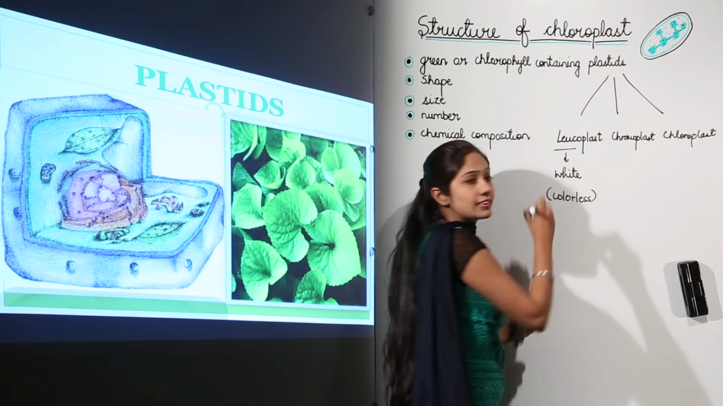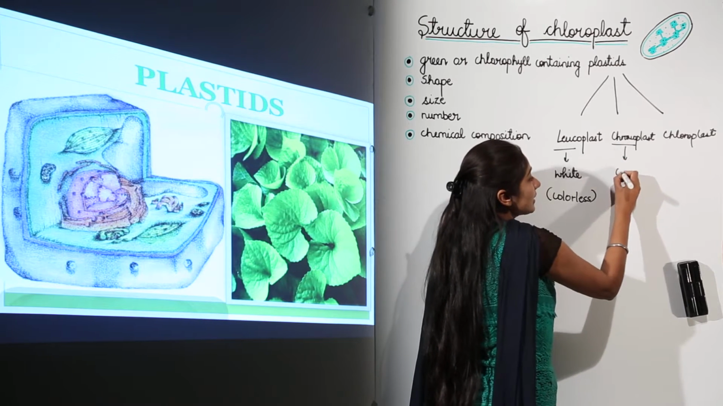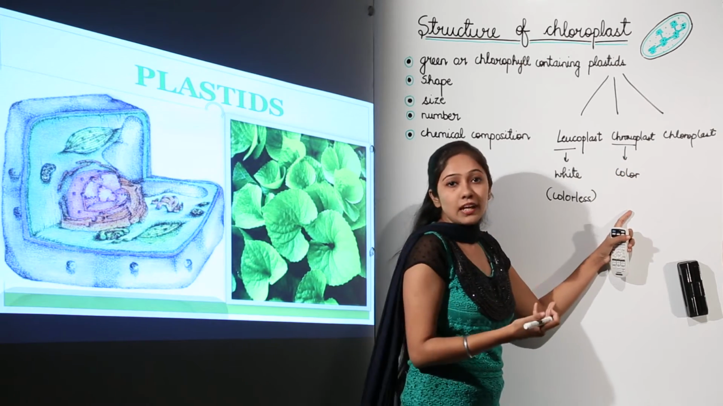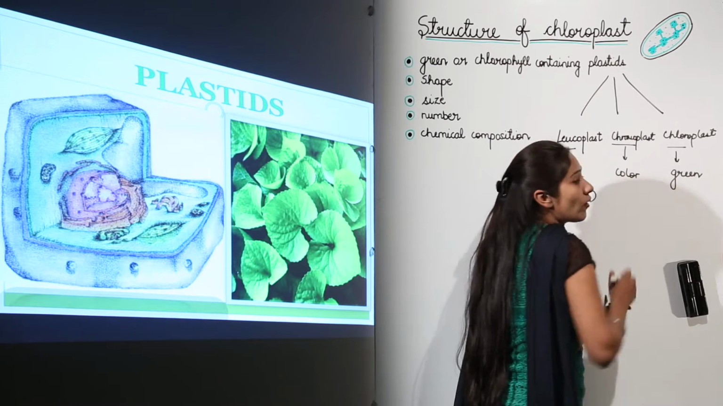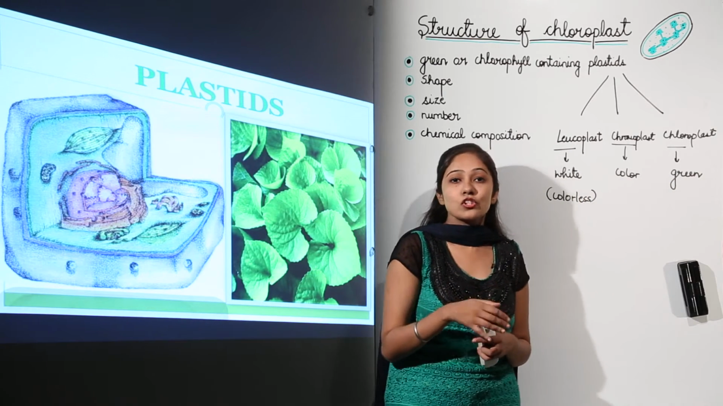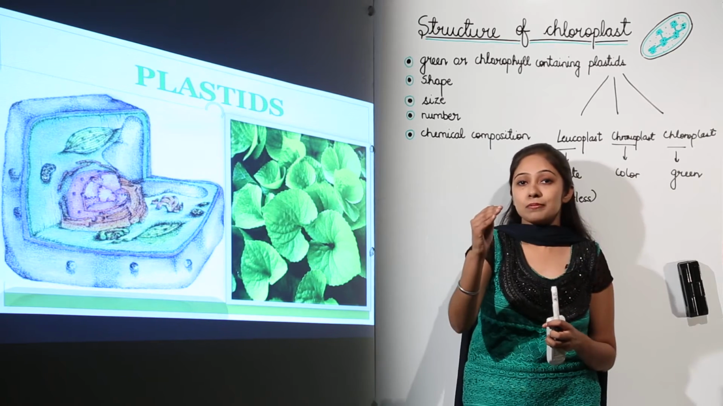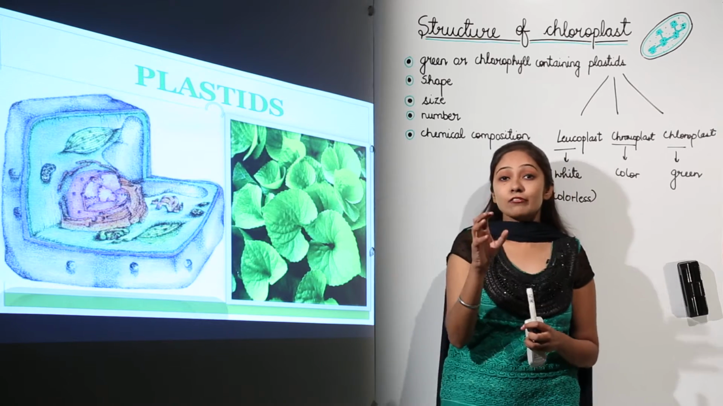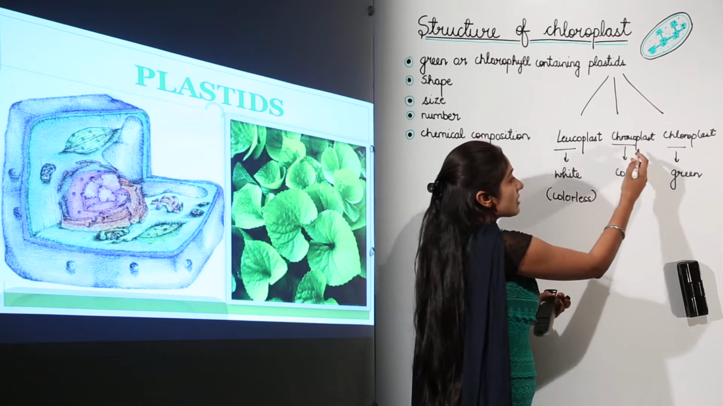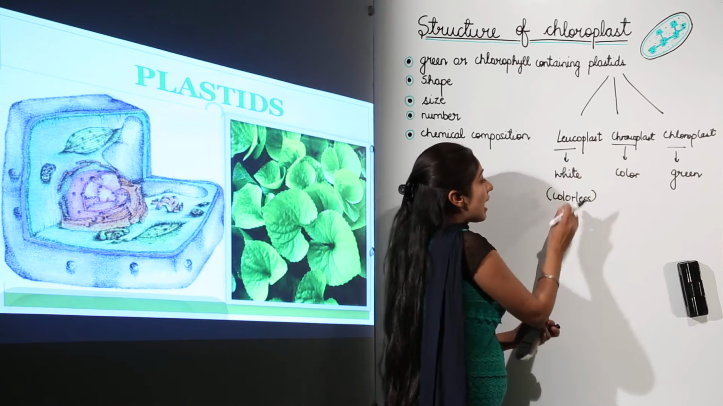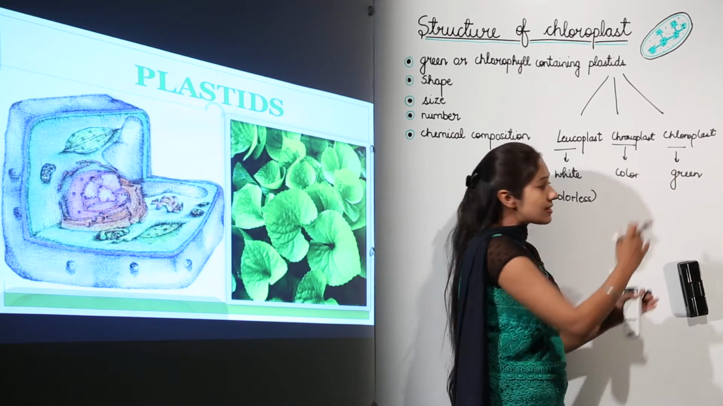Then moving on to the next, we have chromoplasts. The word chromo means color, so these are colored plastids. Then chloroplasts are green colored plastids. So plastids are cell organelles which have two membranes, the outer membrane and the inner membrane, plus don't forget that they have their own genetic material, and they are categorized into leucoplast, chromoplast and chloroplast. Leucoplasts are the colorless plastids, chromoplasts are the colored plastids, and chloroplasts are the green colored plastids.